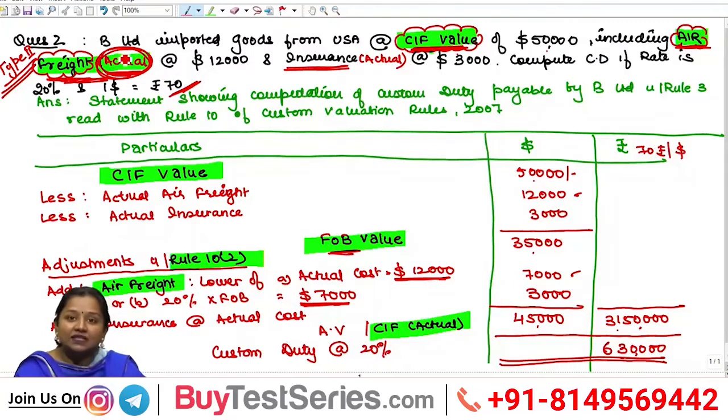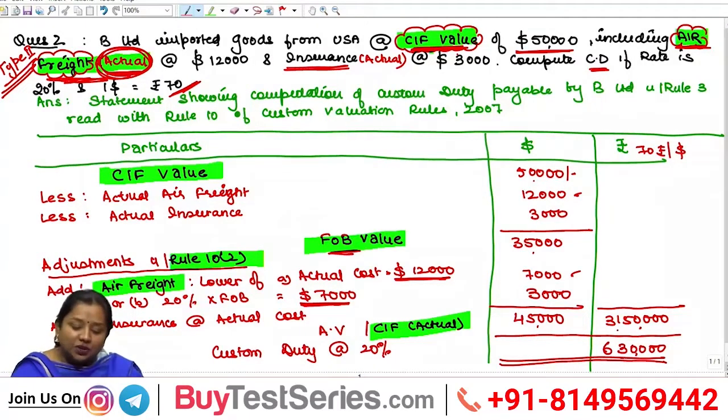The accountant of B Limited has included actual air freight. Now we have to make a comparison whether he did the correct computation or not, because in case of air freight we have to add actual or 20% of FOB, whichever is less. And it says that insurance, that is actual insurance, is given at $3,000, being included in the $50,000 of CIF value. Now we need to compute custom duty if rate is 20% and $1 is 70 rupees.